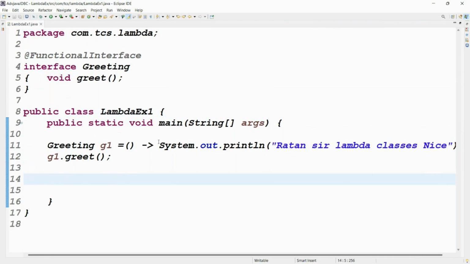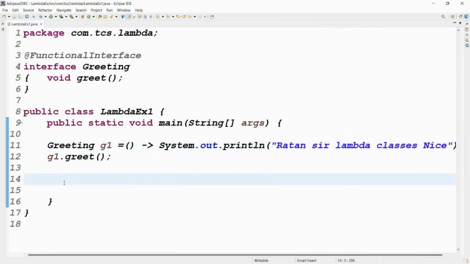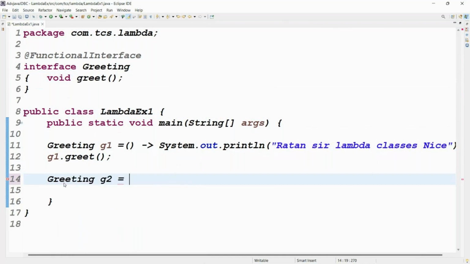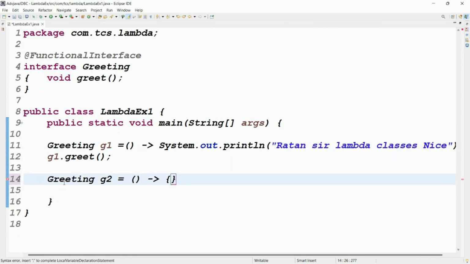Here I have written only one expression. In real time, how many expressions are good? Only one expression. But if you want two lines, what do we need to do? Greeting g2 equal to, then the arrow. Before the arrow are the arguments, after the arrow the expression. If you want two expressions, you have to put the code in braces. But is writing code inside braces good or not good? Not good. We never write multiple lines of SOPs in real time.